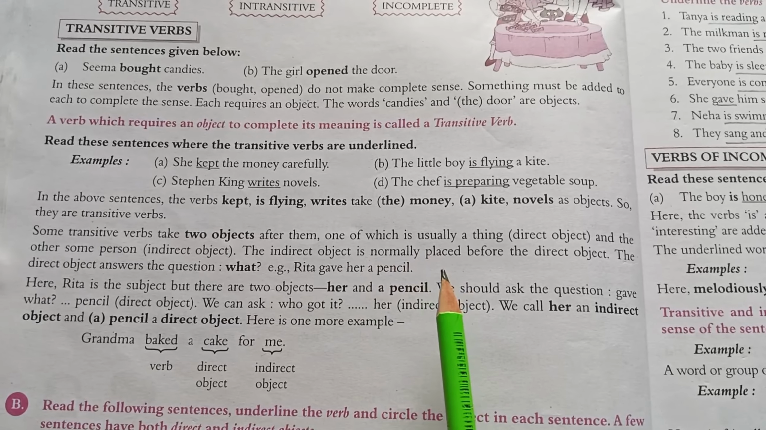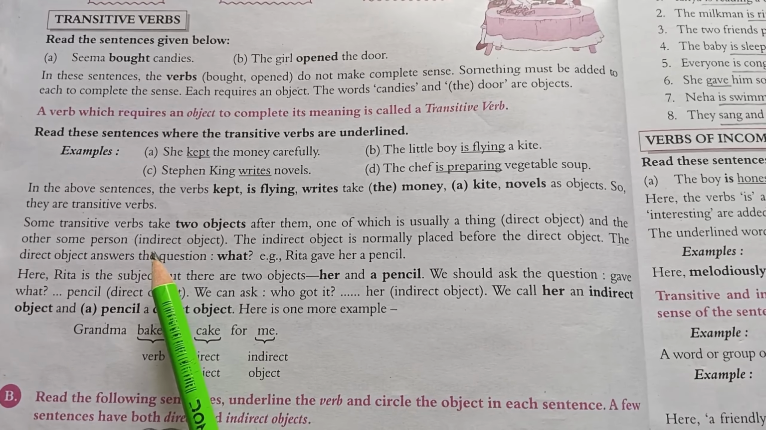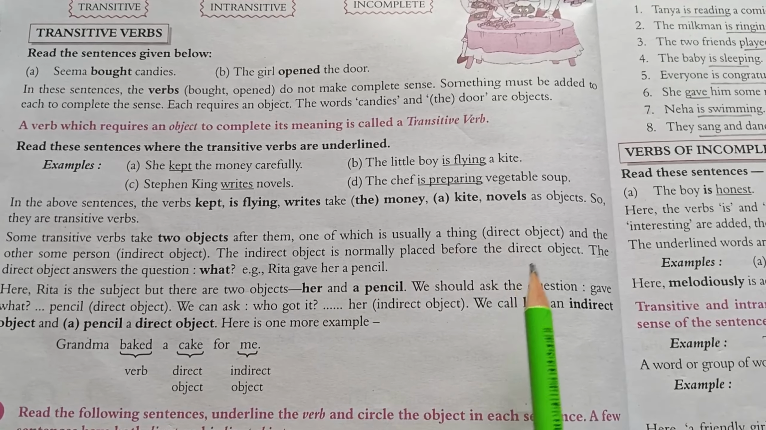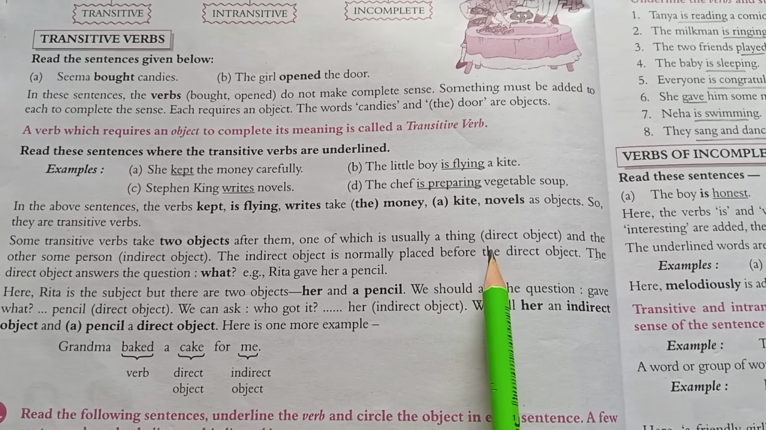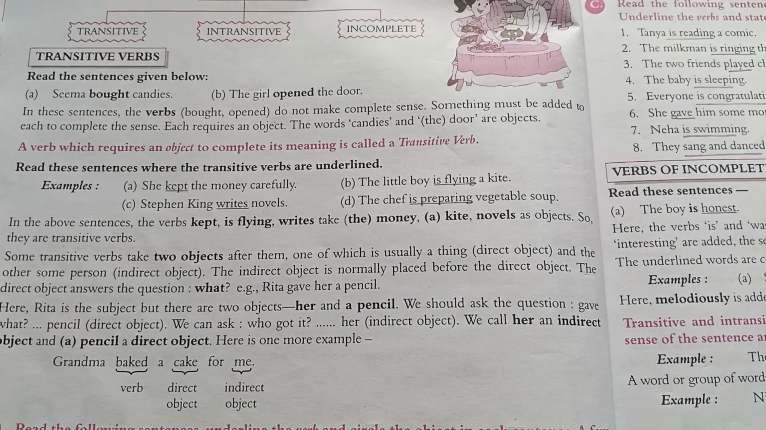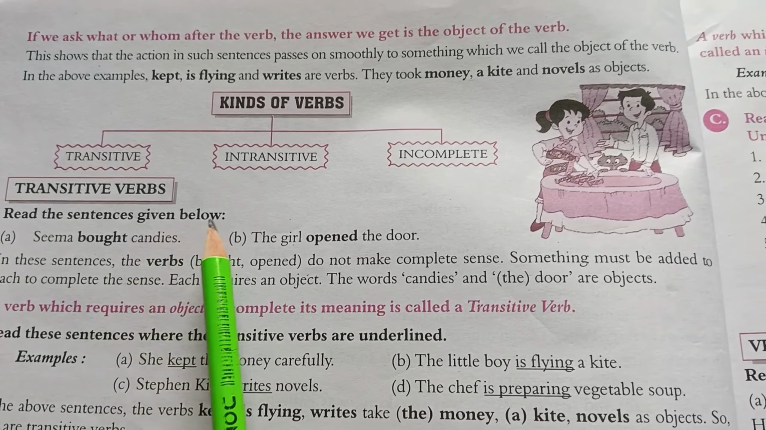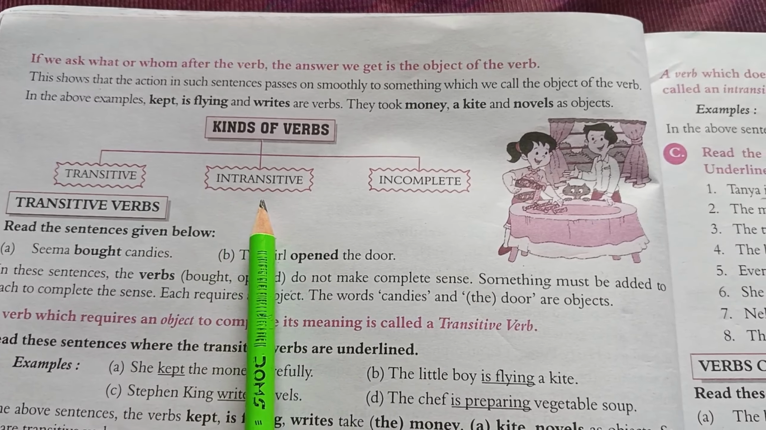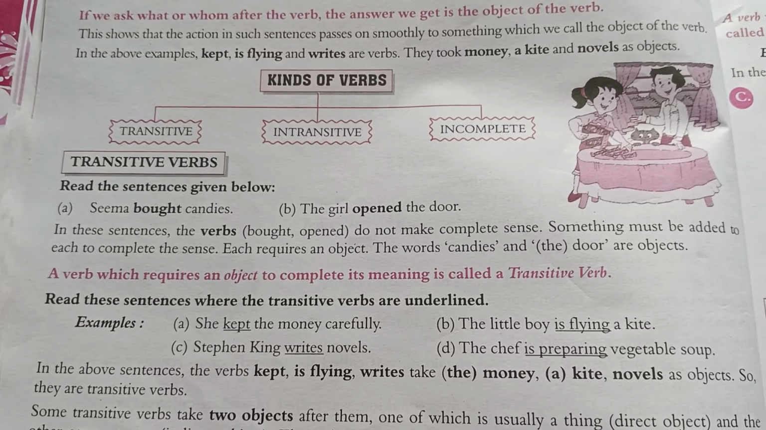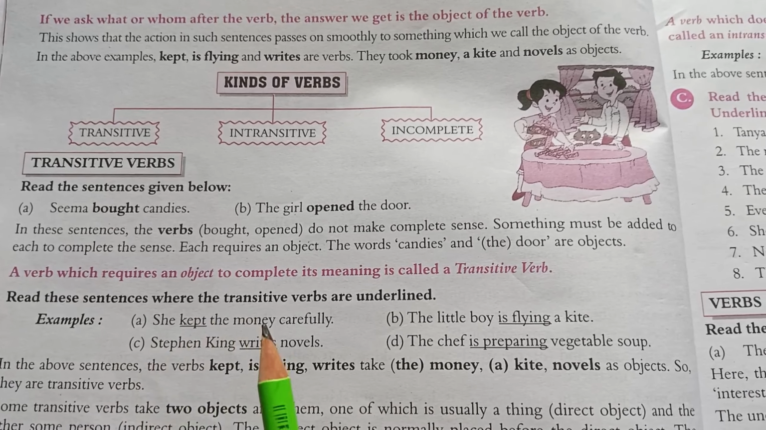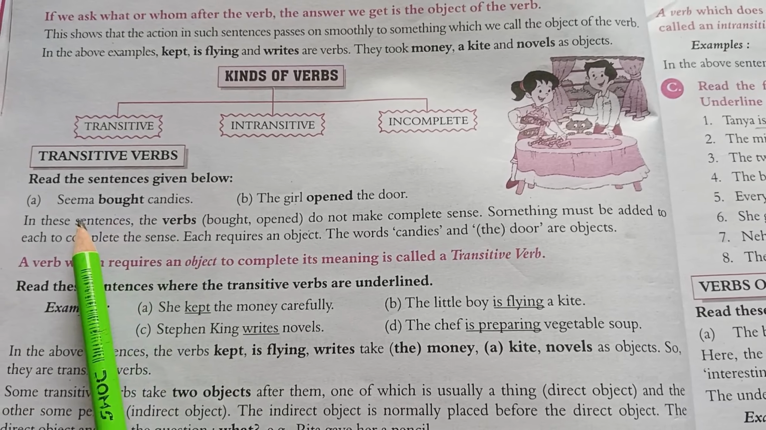Whenever it is a living being, it is categorized as an indirect object, and whenever it is a non-living being, you have to categorize it as a direct object. Okay, now see the kinds of verb. There are actually three types of verbs: transitive verb, intransitive verb, and incomplete verb. Now what is a transitive verb? A transitive verb is super easy because it always carries an object with it. See, the examples are given there.